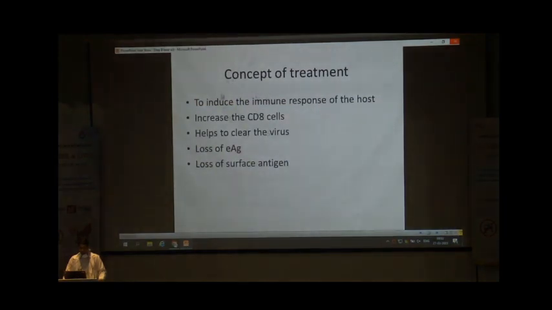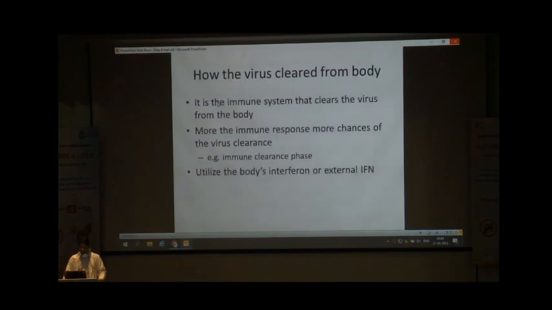So what is the concept of treatment? It is to induce the immune response of the host, so as to increase the hepatitis B specific CD8 cells, and that helps to clear the virus from the body. That causes loss of the E antigen and loss of the surface antigen. So it is the body's immune system that clears the virus from the body.